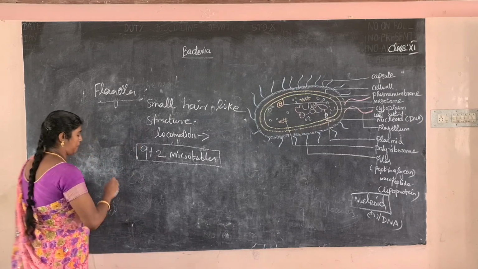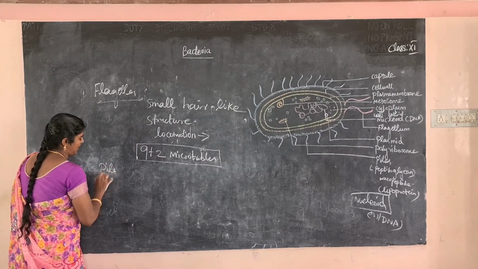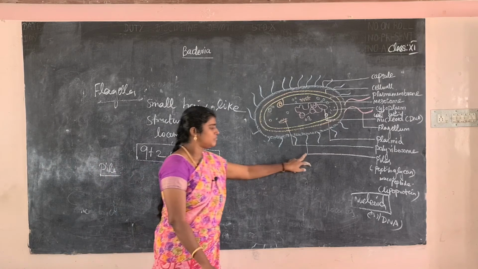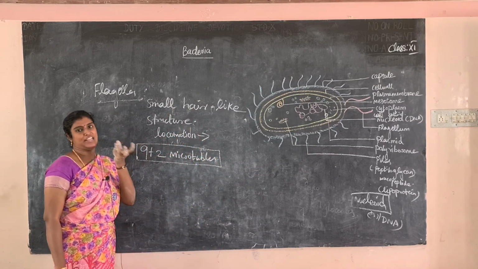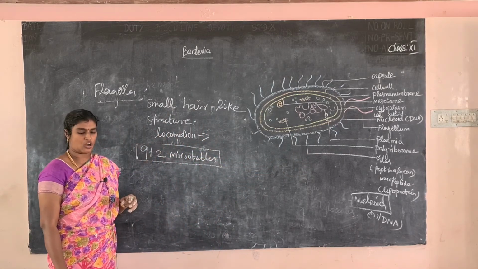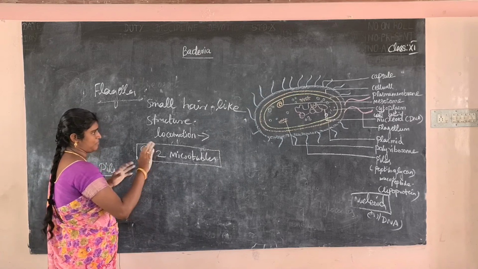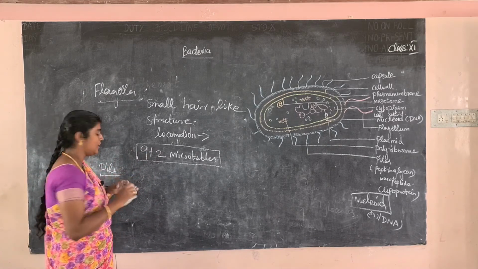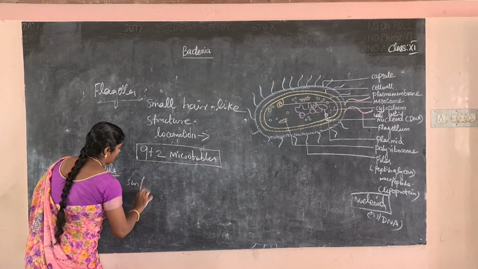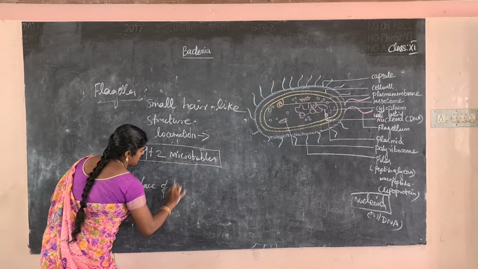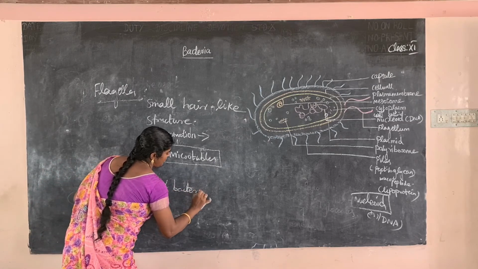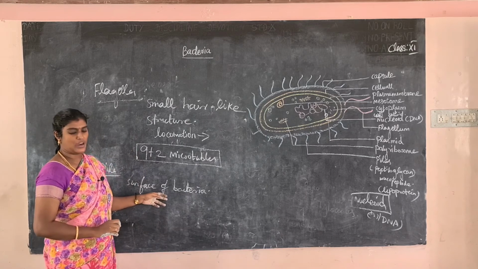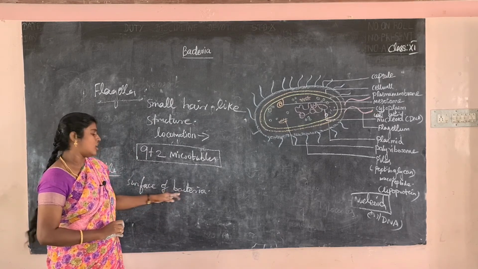Okay, next one, pili. Pili are small hair-like appendages found on the surface of the bacterial cell. What is the use? It helps in the conjugation process.